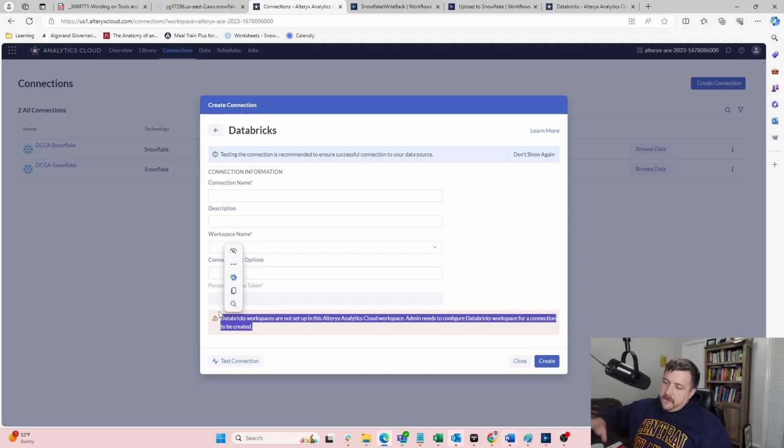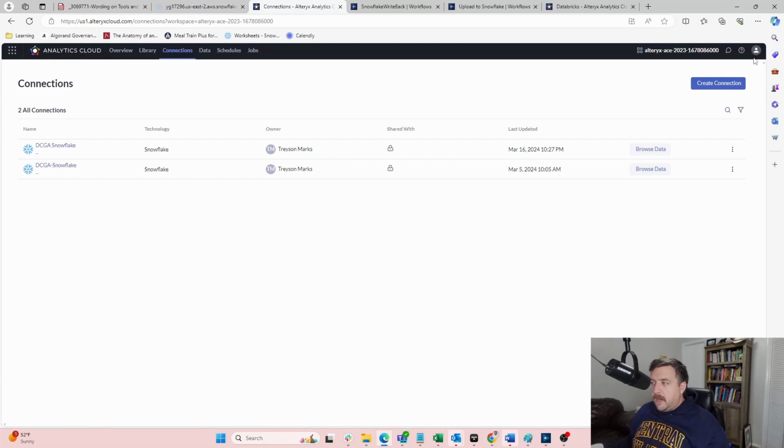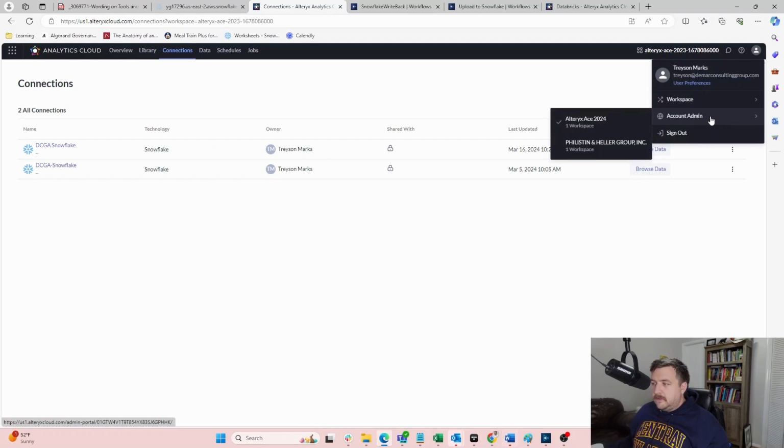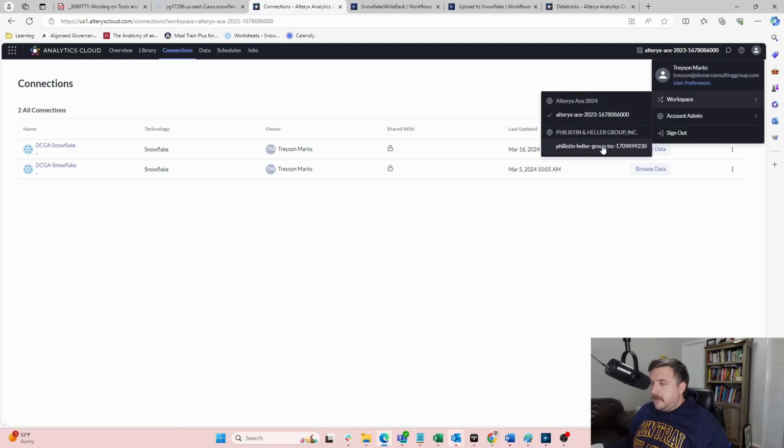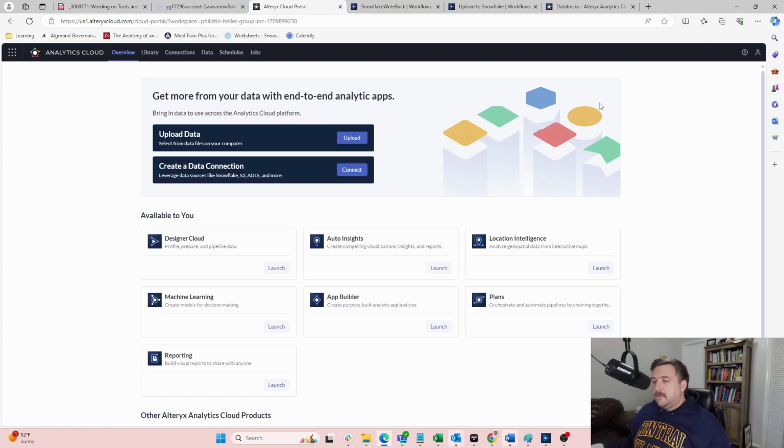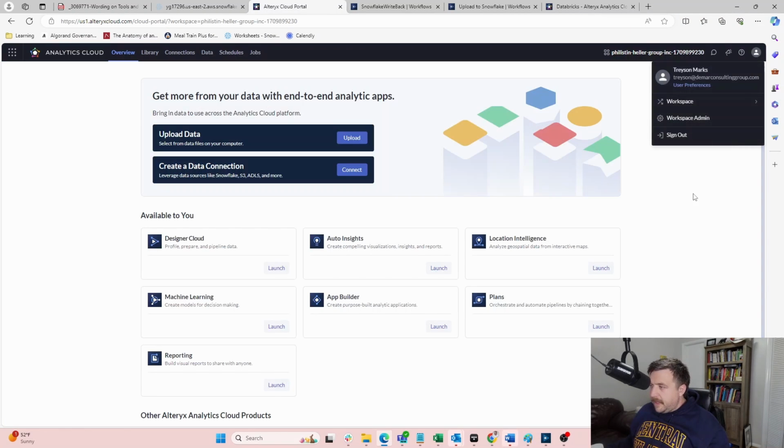Admin needs to configure Databricks workspace. So you have to have admin rights, which I do not have on this particular instance. So I can switch over to the one where I do have access, and I can show you what this looks like.